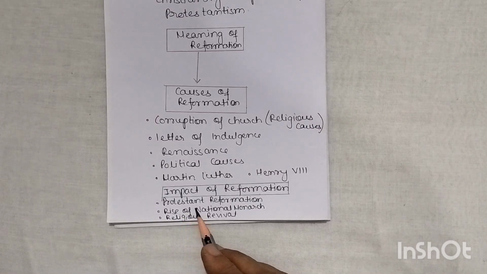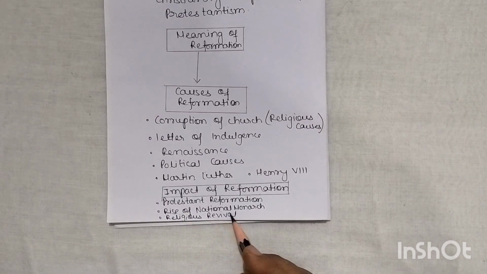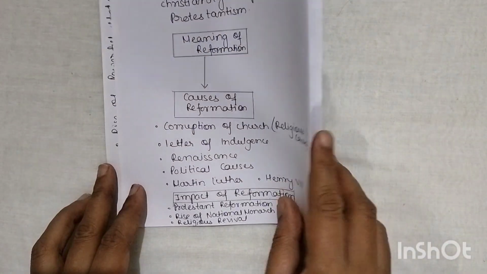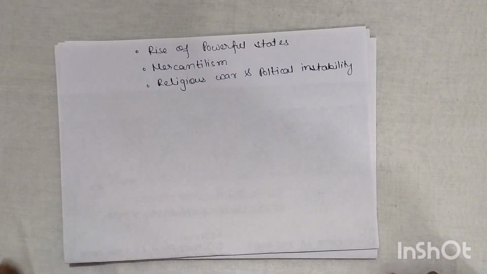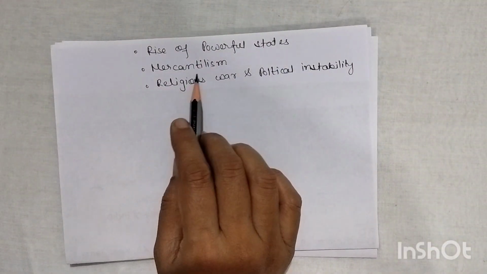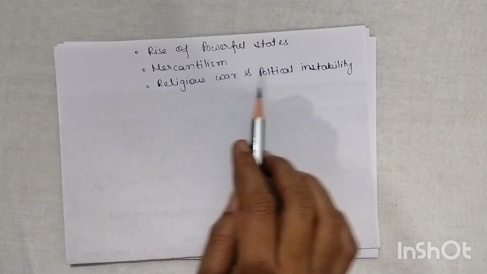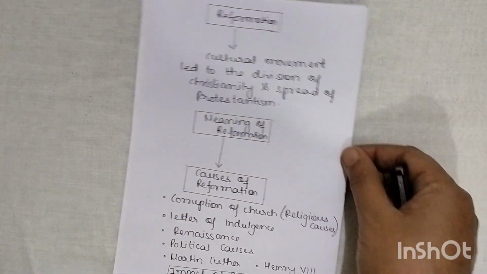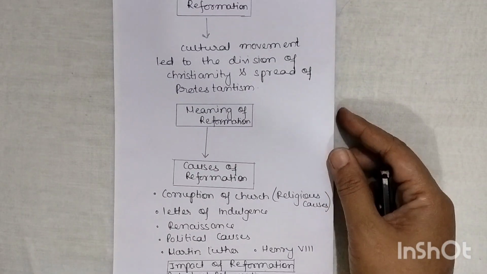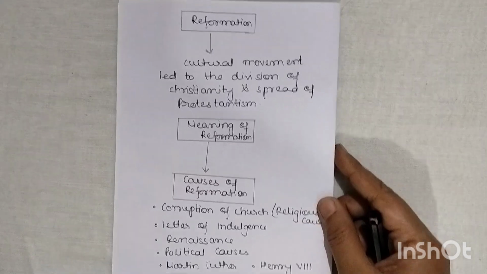Here we will see Protestant Reformation, rise of national monarch, then religious revival. After that, we will see the rise of political states, powerful states, mercantilism, religious war, and political instability. So these are the points we are going to cover today. Basically, we are going to cover the meaning, the causes, and the impact of Reformation.